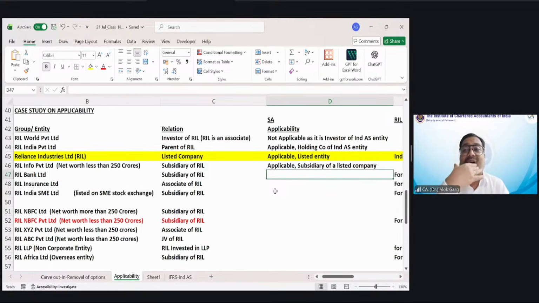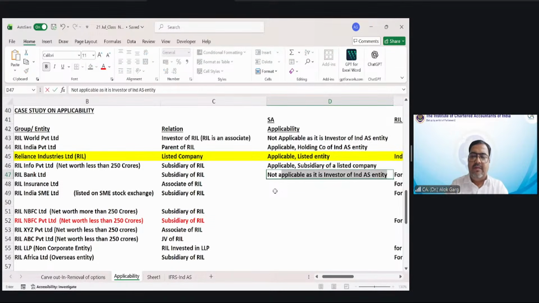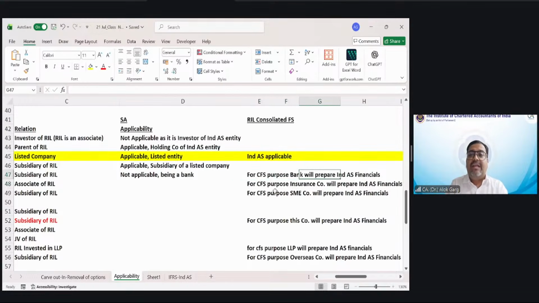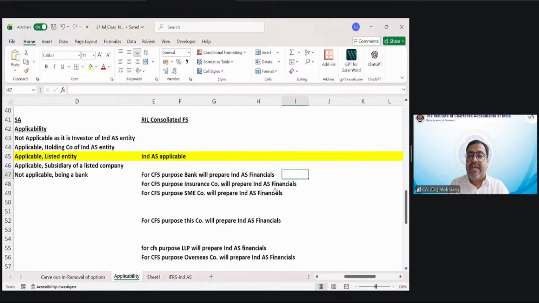They will file their accounts with MCA, ROC, Income Tax Department, SEBI, Reserve Bank of India into accounting standard, Ind AS not applicable being a bank. But for Reliance consolidated financial statement, for CFS purpose, this bank will prepare Ind AS financial only for the CFS purpose, fit for consolidation, special purpose accounts.